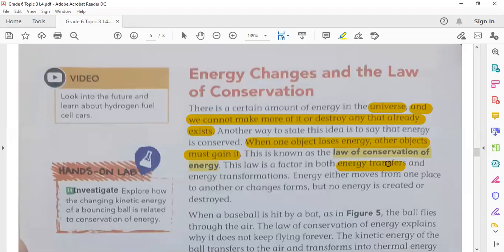What do you mean by energy transfers? Do you remember that when energy moves from an object to another? Please, you must distinguish between energy transfer and energy transformation. The law of conservation of energy is true in both cases: when energy moves from one object to another, or when energy transfers, and when energy transforms or changes from one form to another. Okay? So, like this.